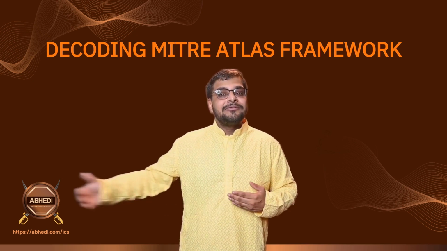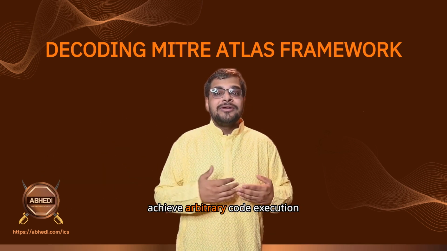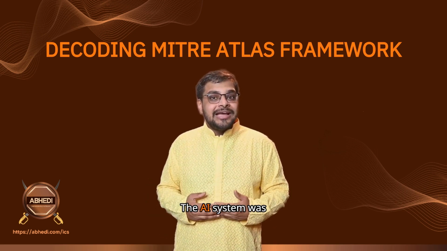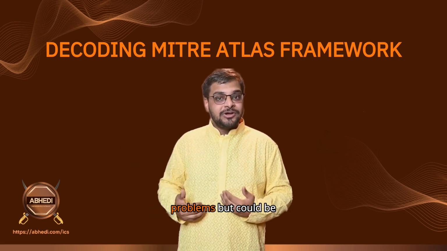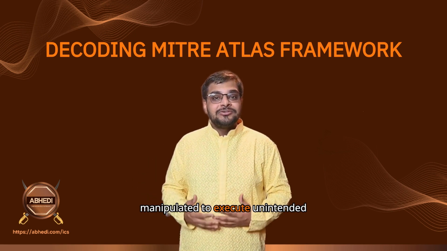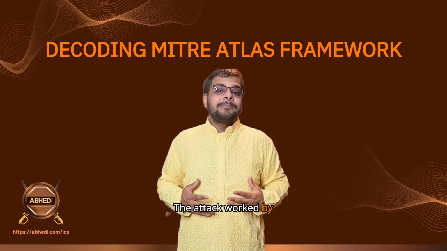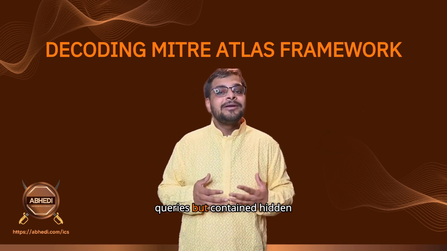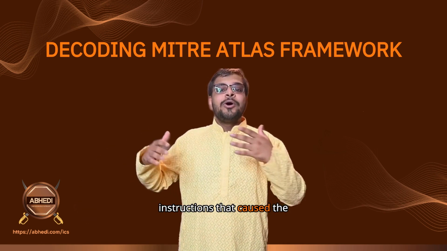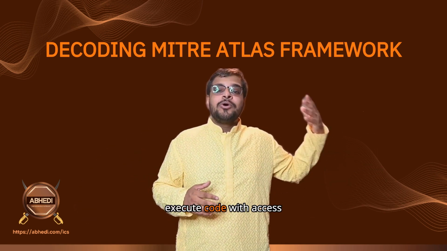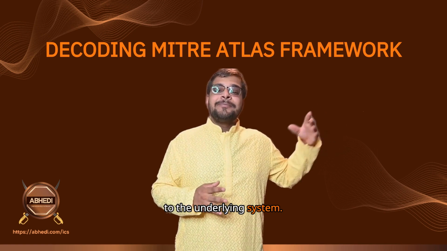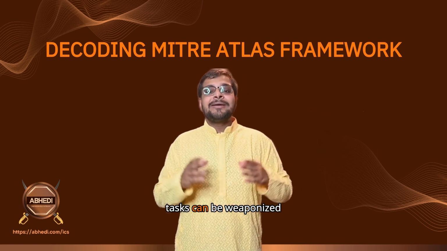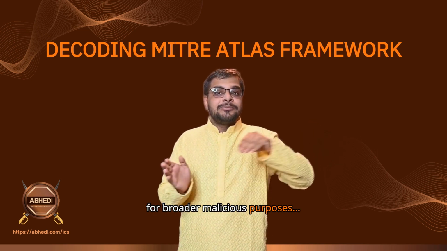injection. Attack researchers demonstrated how to achieve arbitrary code execution in Math GPT through carefully crafted prompt injection attacks. The AI system was designed to solve mathematical problems, but could be manipulated to execute unintended code. The attack worked by crafting prompts that appeared to be legitimate mathematical queries, but contained hidden instructions that caused the AI to generate and execute code with access to the underlying system. This demonstrated how AI systems designed for specific tasks can be weaponized for broader malicious purposes.